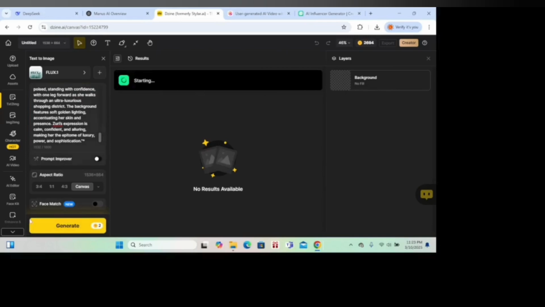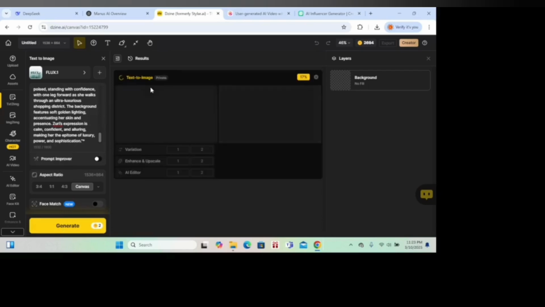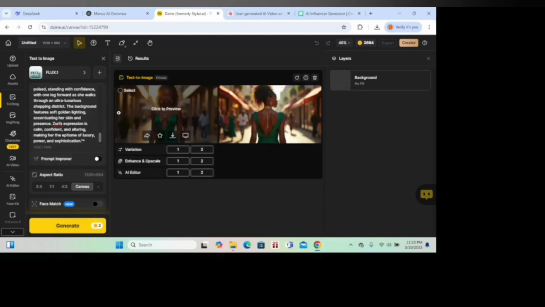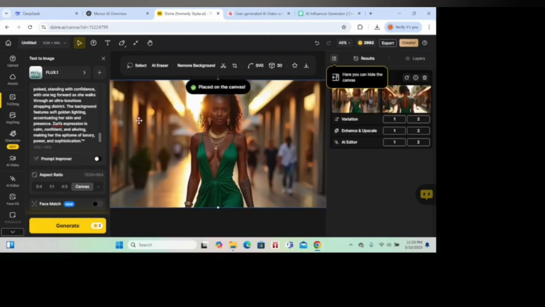Then when you click generate, you can see here it has started creating. And remember, as a disclaimer, to use the Design feature without a watermark, you have to pay. But if you just want to try, it's going to come out with a watermark. I want you guys to notice something here. If we double click here, this is the Flux version. As you can see, this is a pure African girl, a beautiful girl.